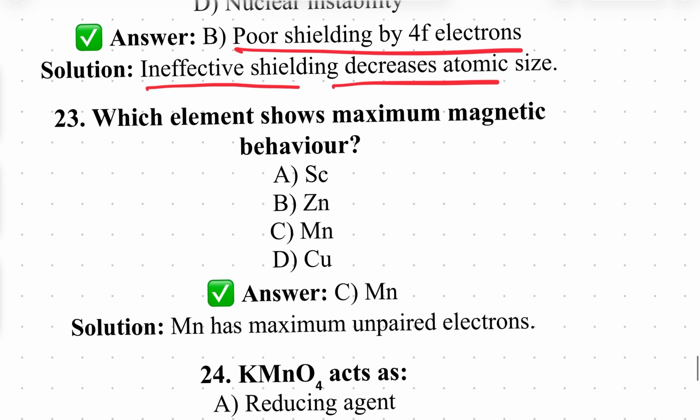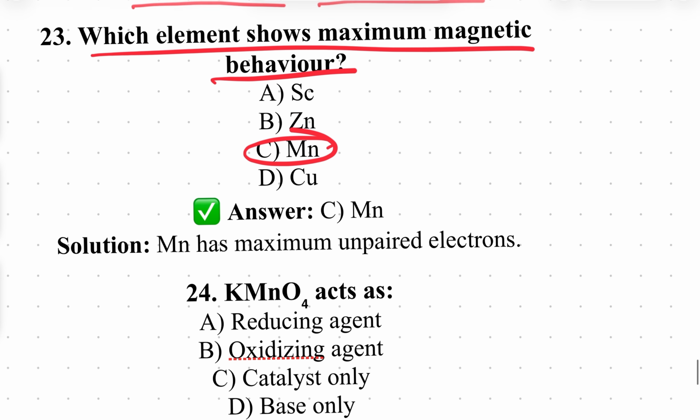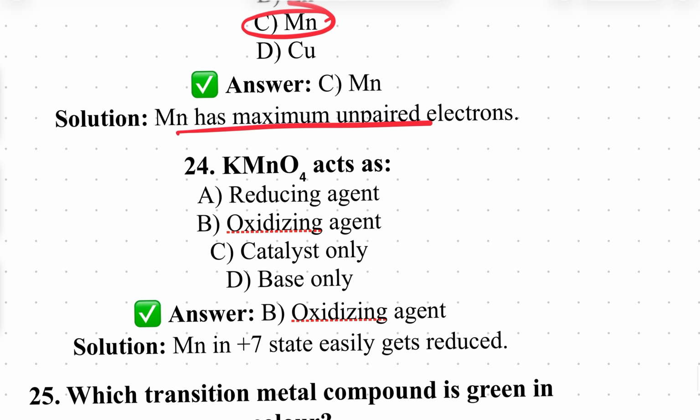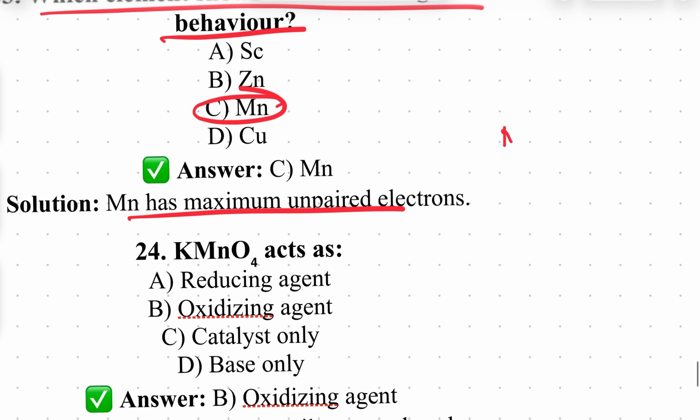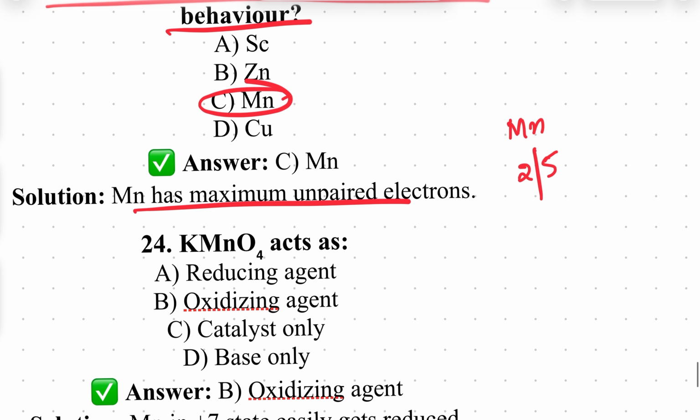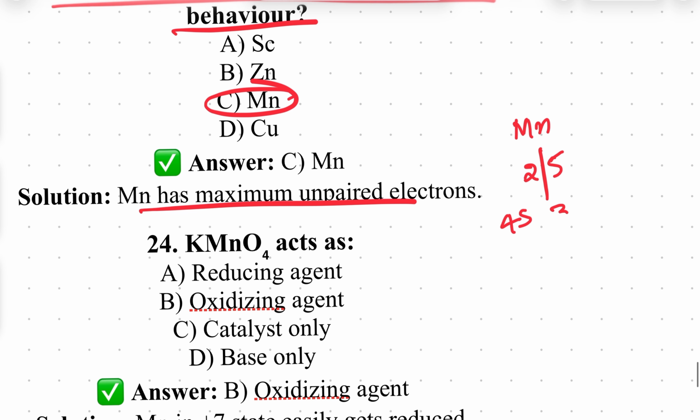Okay. Next one, which element shows maximum magnetic behavior? Just now we discussed again, Mn plus 2. Mn has the maximum unpaired electrons, therefore it is. For example, Mn, atomic number 25, is 4s2 3d5. See how many unpaired electrons? 5 unpaired electrons. 5 unpaired electrons means the magnetic value is 5.87 or so.